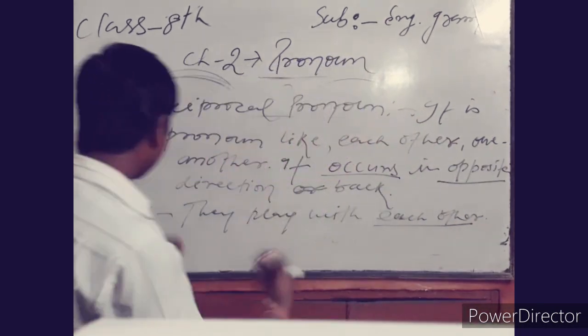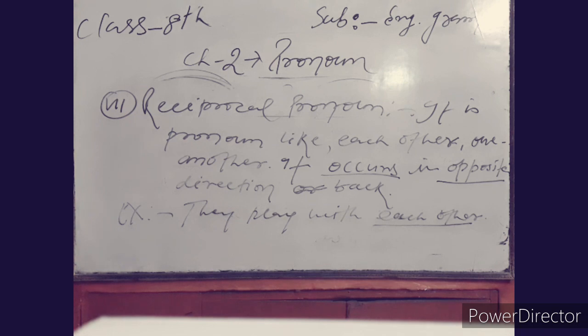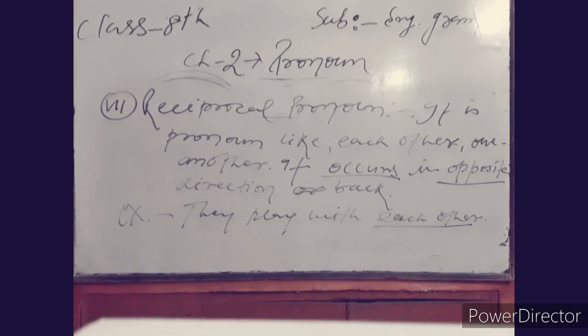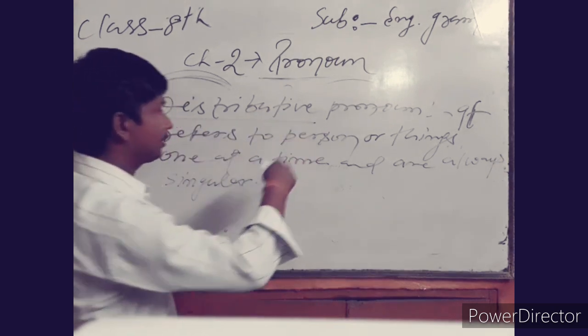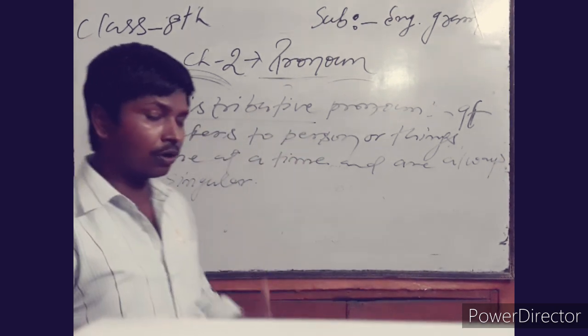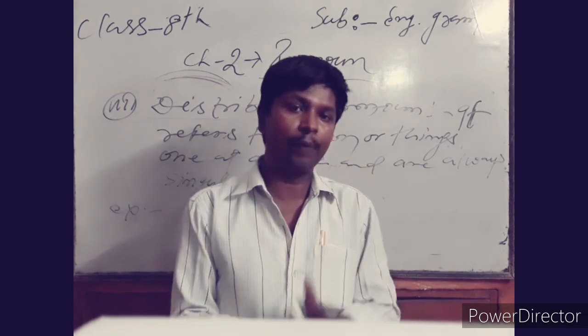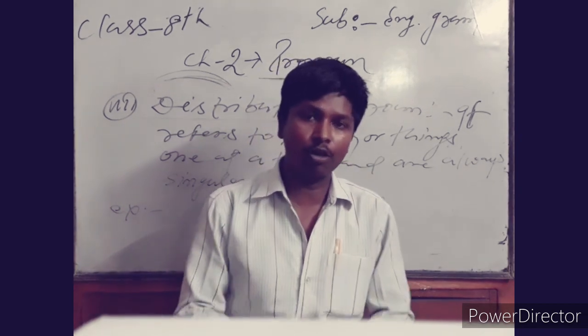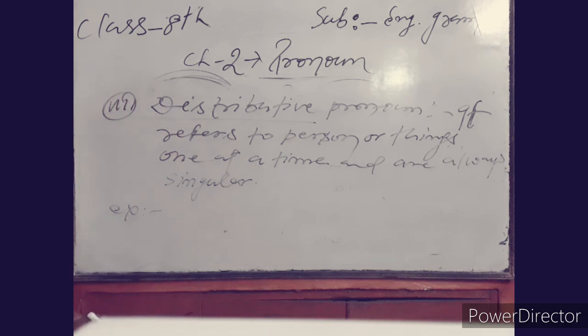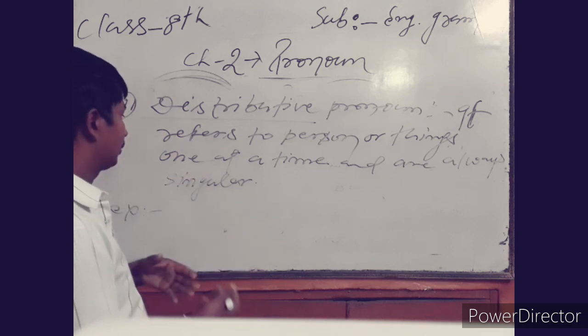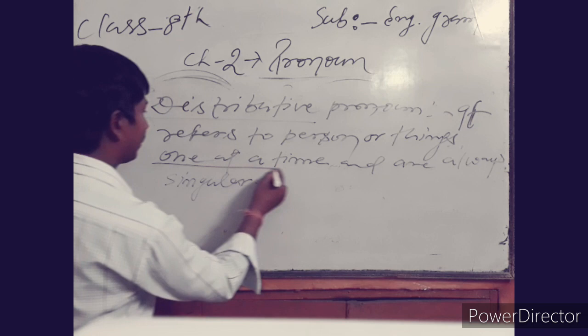Getting it? The next one, number 8. After number 7, it is time for distributive pronoun. According to the name itself, distributive means distribution of something among a group of people, like a person or thing, one at a time.